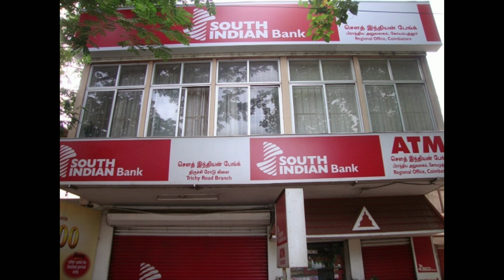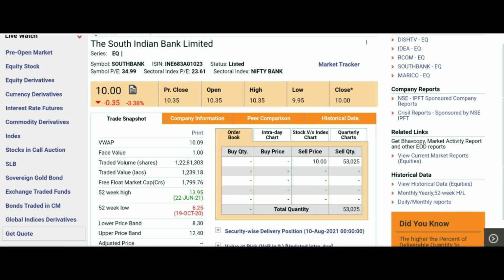South Bank is a private bank. This is also the same situation as Yes Bank, and I should invest. That is also a penny stock. So let's see the chart to know where I should invest, and where I should buy and sell. South Indian Bank runs at 10 rupees. That is a penny stock, and without seeing the chart, I could not analyze where I should invest. That is a good bank. It is not Indian, it is a South Indian bank. So let's see the chart and where I should buy and where I should sell.